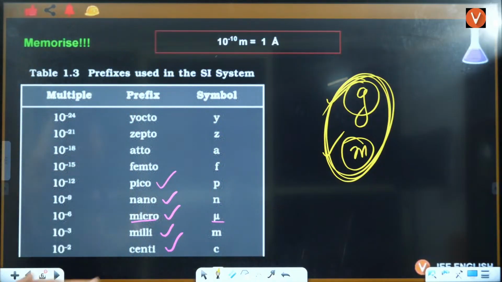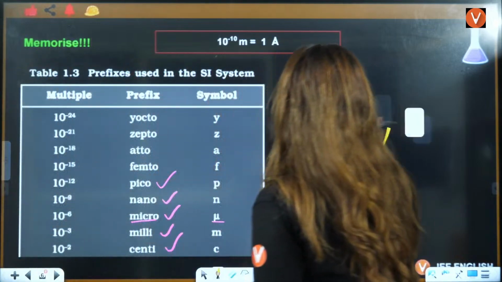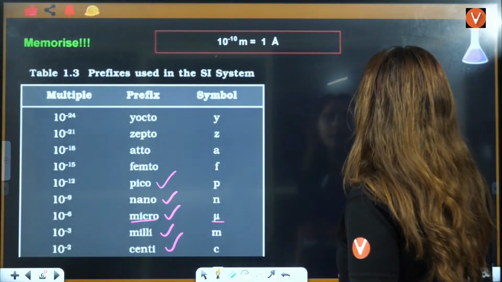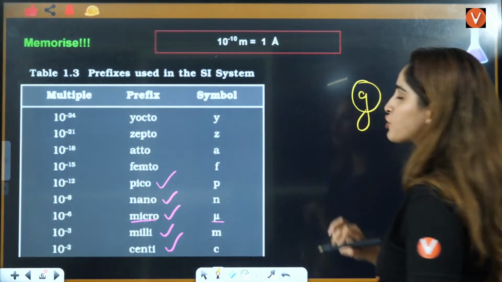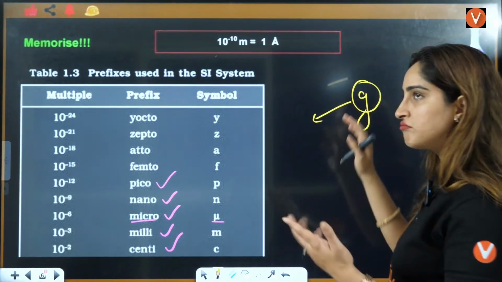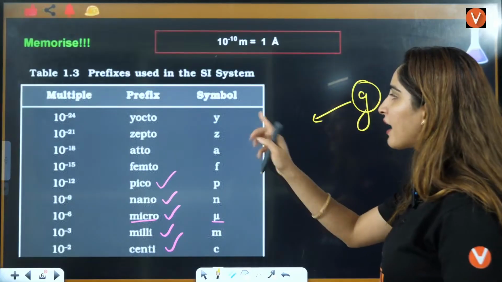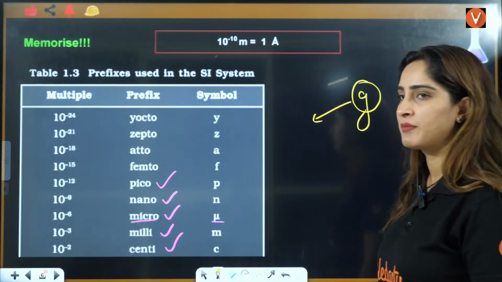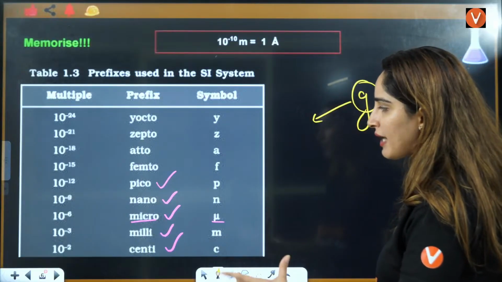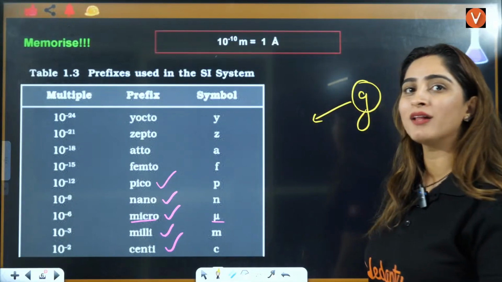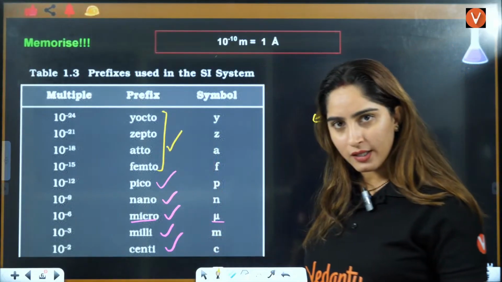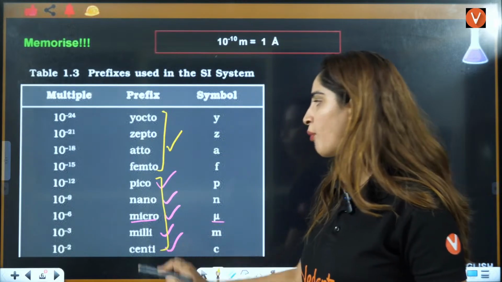Now, beta, tell me, gram or meter? Should I take it by myself only? So I'll talk about grams. Grams is your base quantity, right? Now the quantities that are smaller than this: yoctogram, zeptogram, attogram, femtogram, pico, nano, micro, milli, centi. All these are small, right? This you can remember, but these are most important.